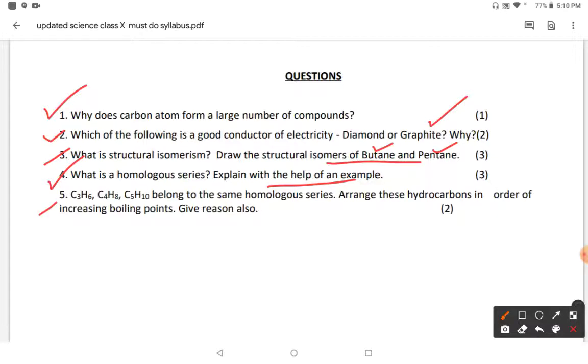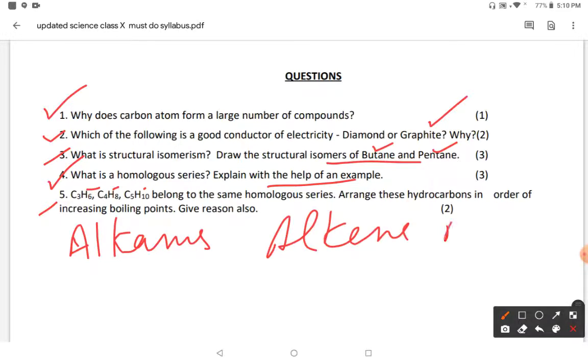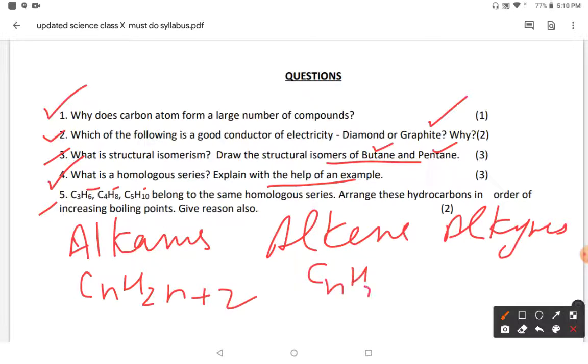Next, first of all you have to identify these 3 series. I have told you that alkanes are saturated hydrocarbons, alkenes and alkynes are unsaturated. So you have to remember the formulas. The formula of alkane is CnH2n+2, alkene is CnH2n, and alkyne is CnH2n-2. Then which formula fits here? There are 3 carbons, then double of hydrogen. So I think these are alkenes: propene, butene, pentene.